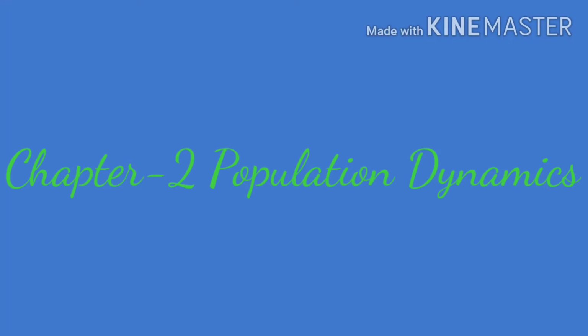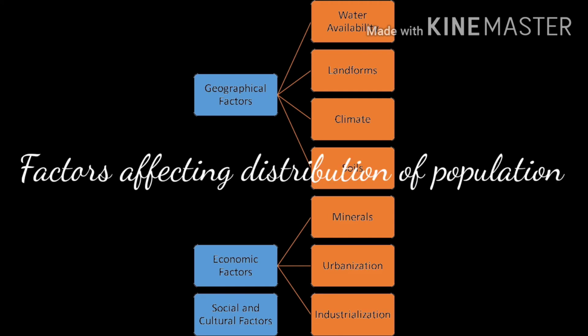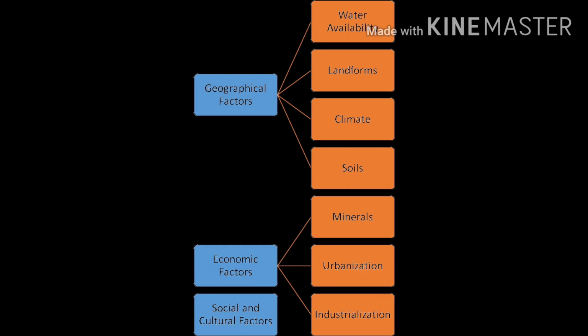Hello students, today I am going to explain the second chapter, population dynamics, new topic: factors affecting distribution of population. No single factor can explain the uneven distribution of population in the world. It can only be expressed through different factors such as physical, social, cultural and economic factors.